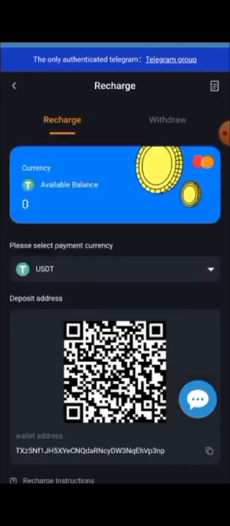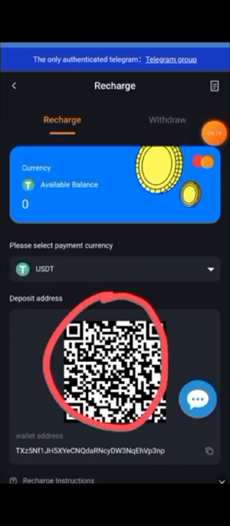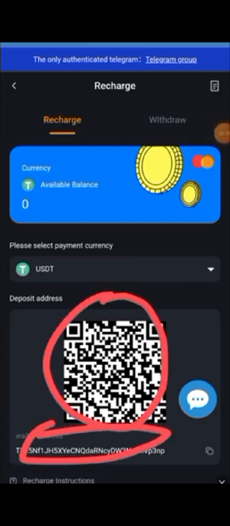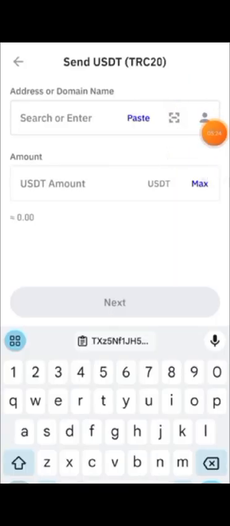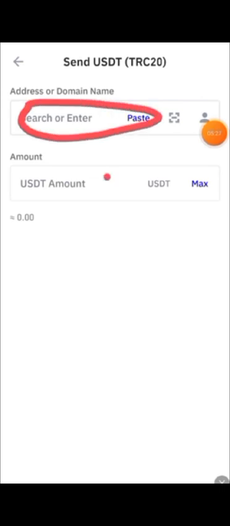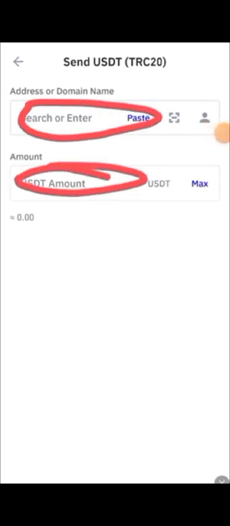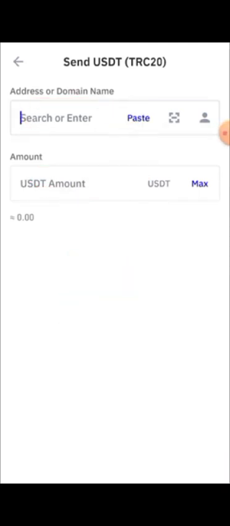So that is a QR code in front of you. You can make the payment, scan this QR code, and also copy it as well. Guys, I'm going to copy. After copying the address, I'm going to my wallet. So guys, I'm in my wallet. Now I'm going to paste the address here, write the amount here. I'm going to deposit some amount, so you can check it. So start from 10 USD and then click the next button. So that is the way.